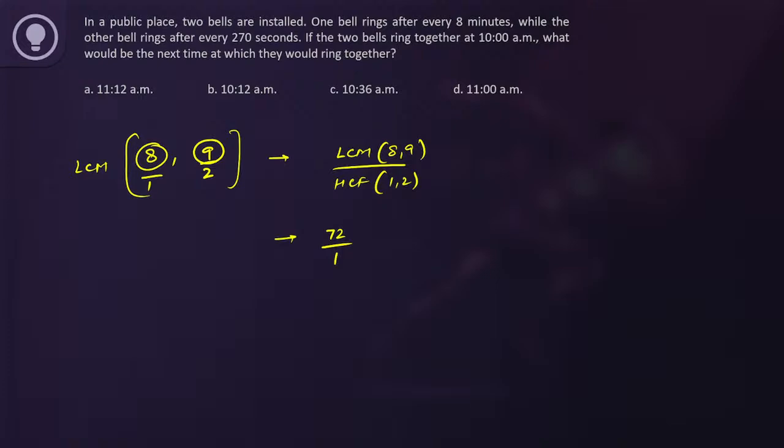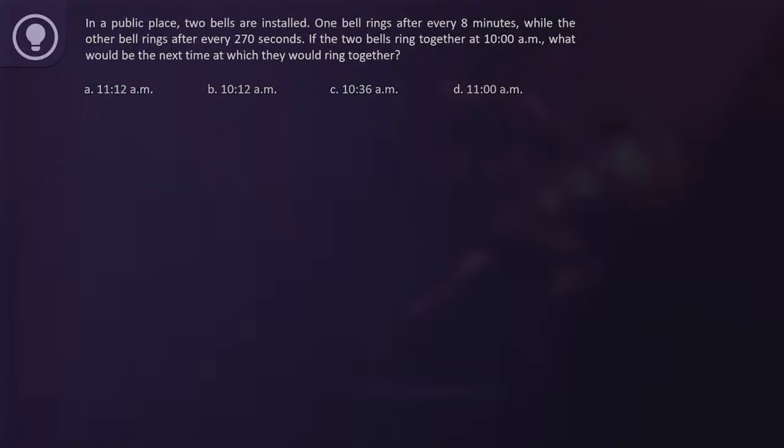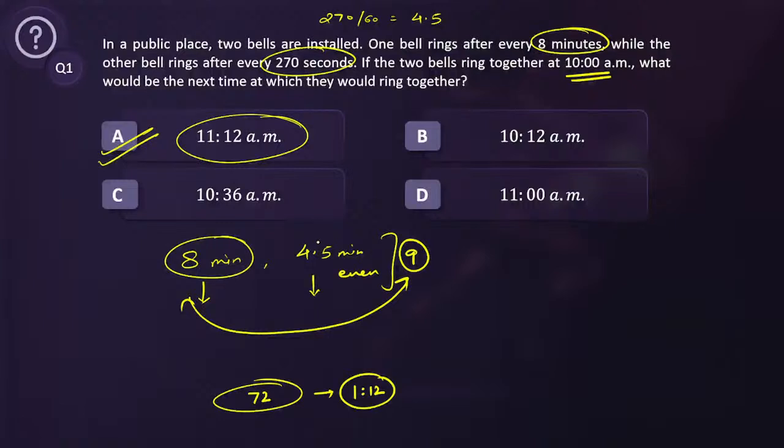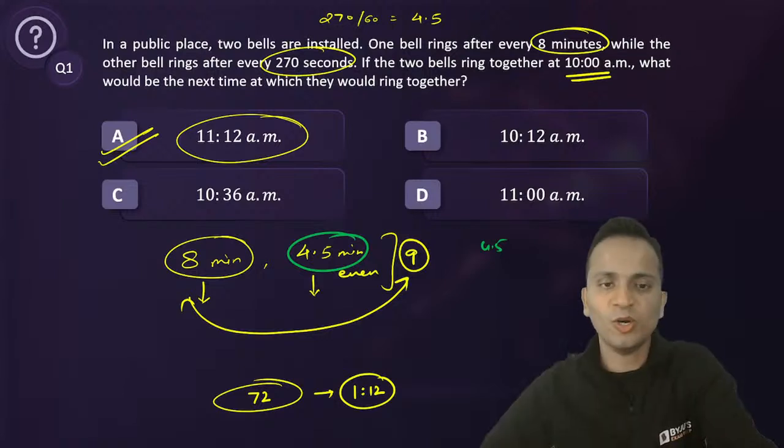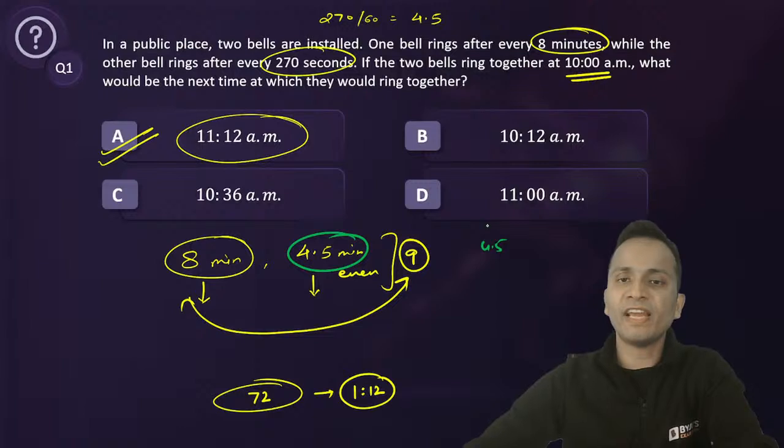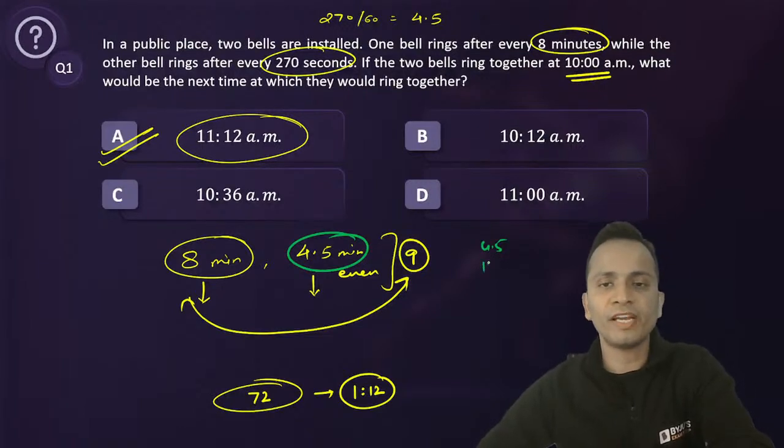Okay. How I got 9 is basically we were looking at the multiples of 4.5. अब odd multiples अगर देखते हैं 4.5 के, wait, I will appear on the screen. So 4.5 के odd multiples देखते हो 4.5, 13.5, 22.5.